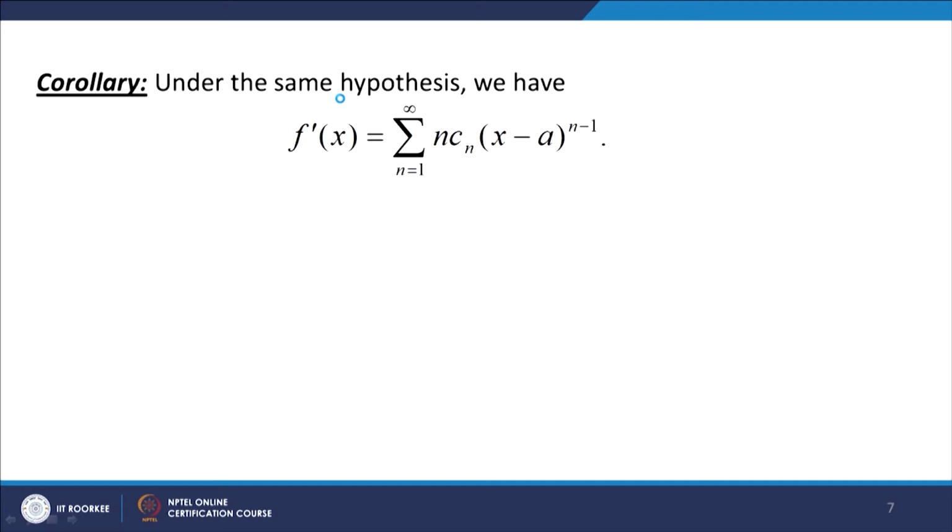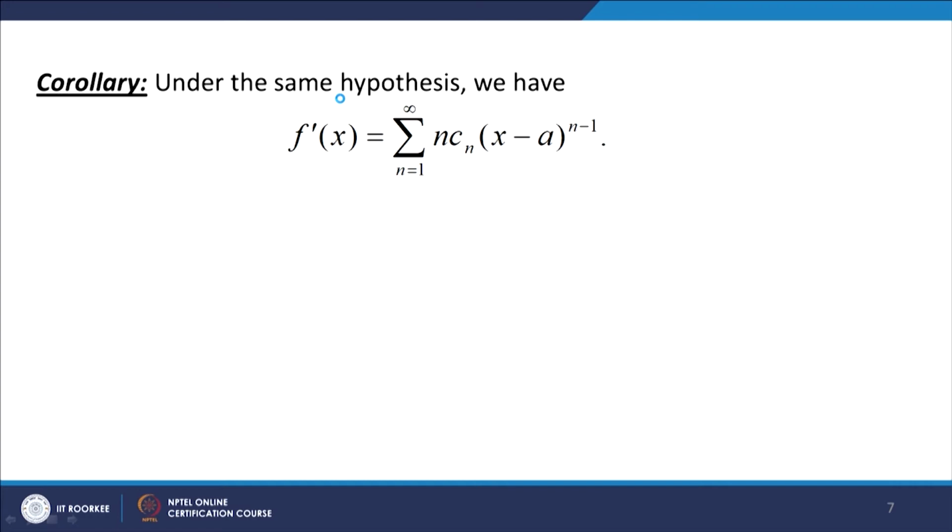Now, under the same hypothesis, what we have now is the series sigma n equal to 0 to infinity c n (x minus a) to the power n. We have seen that if it has radius of convergence r, then the differentiated series also has the same radius of convergence, and the sum function, which was f x, will now be f dash x.